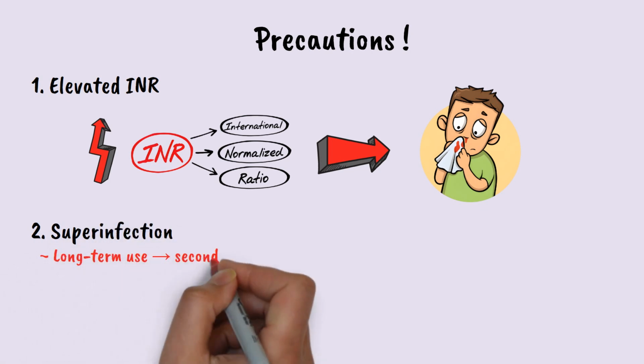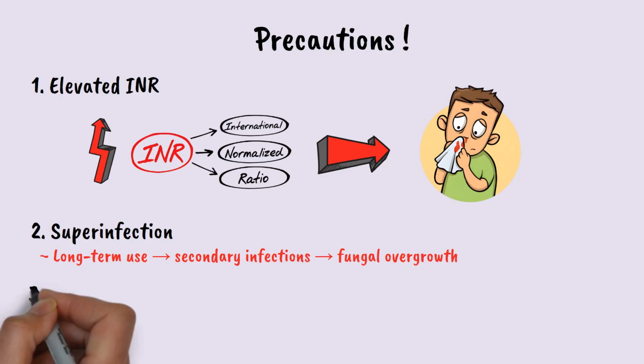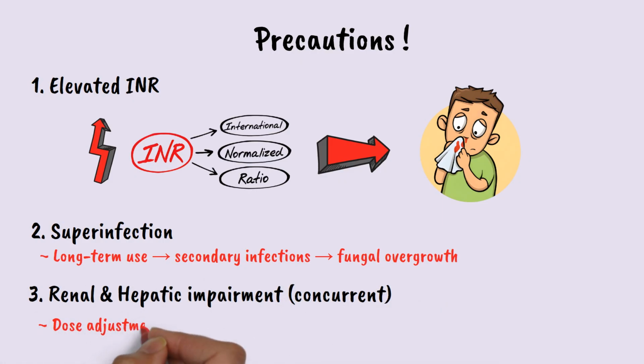Superinfection. Long-term use can cause secondary infections like fungal overgrowth. Patients with concurrent hepatic dysfunction and severe kidney disease, dosing adjustments may be recommended since ceftriaxone is cleared through both routes. So that's ceftriaxone, a powerful antibiotic that demands careful use.